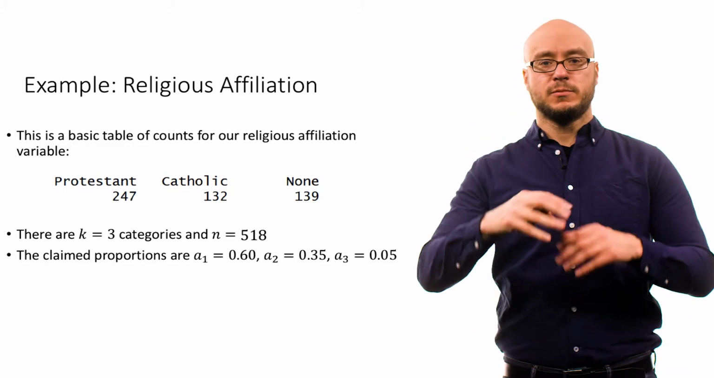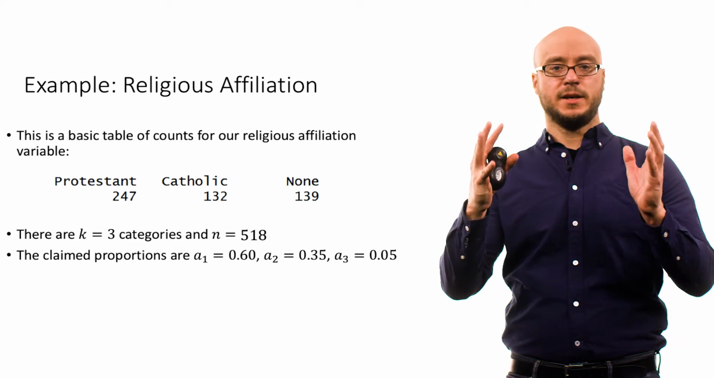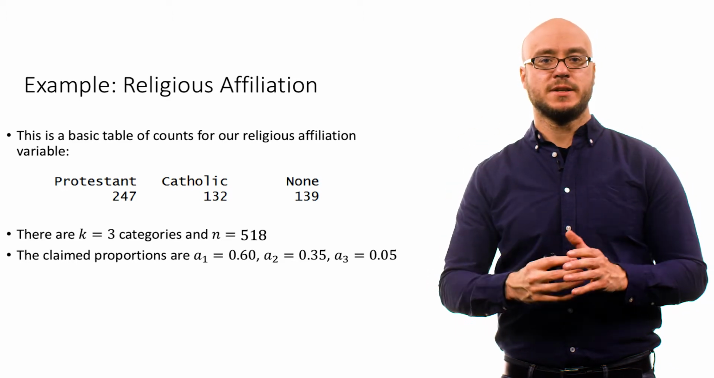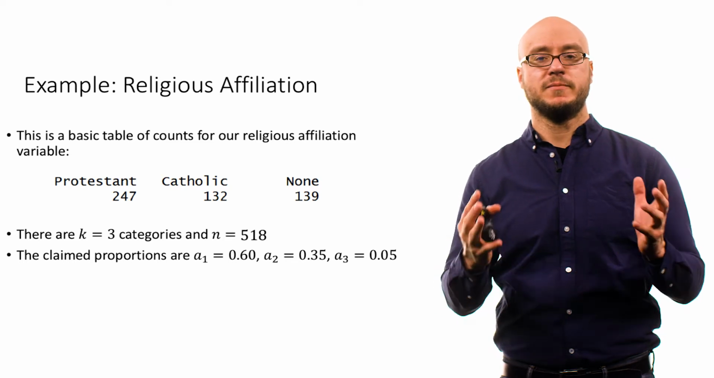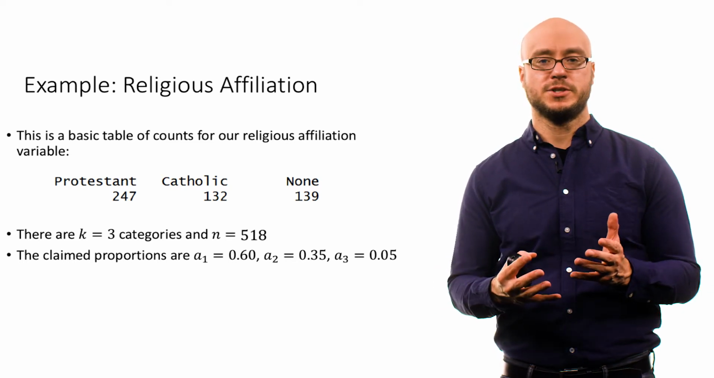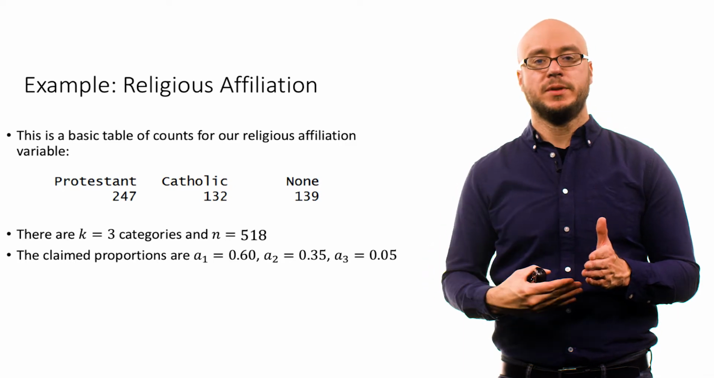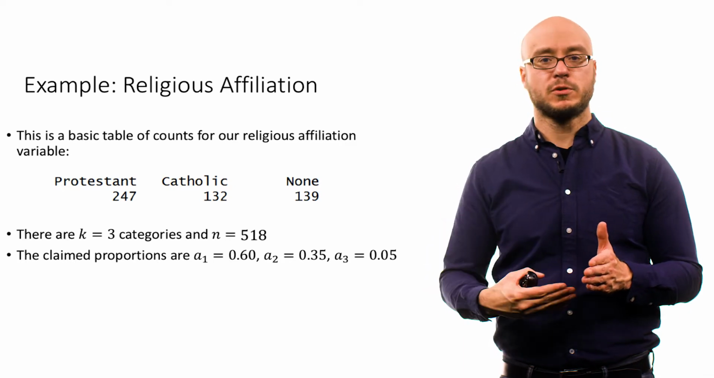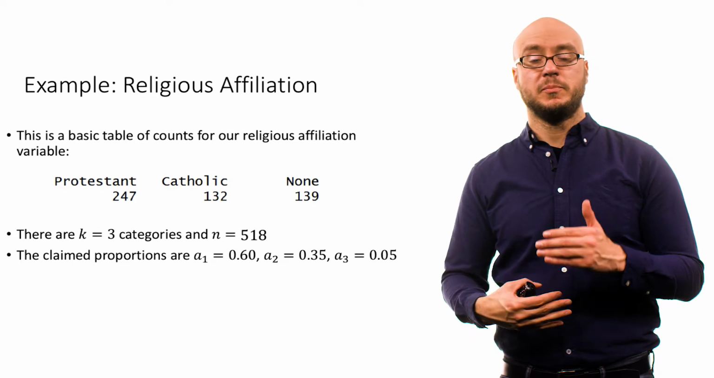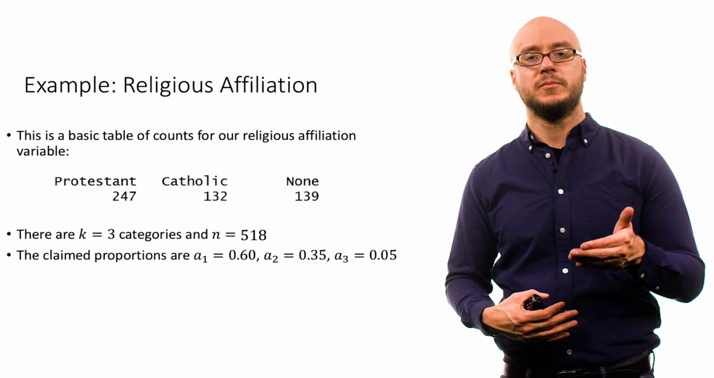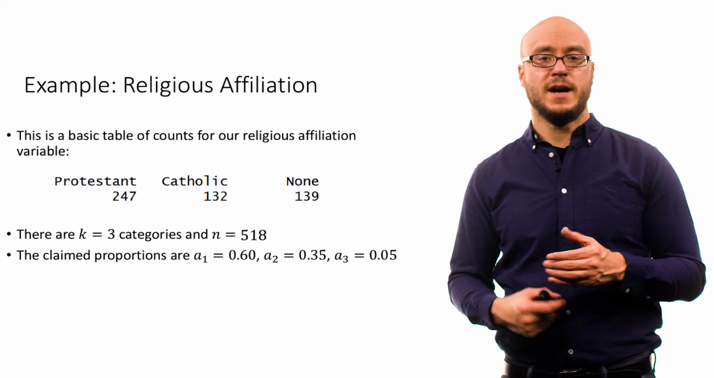Our armchair religious studies scholar, he's claiming in his ivory tower that there are 60% Protestants, 35% Catholics, and 5% young people who don't have religious affiliation. You can think of this as really a probability distribution because he's talking about proportions. So the probability of being Protestant is 0.6, the probability of being Catholic is 0.35, and the probability of having no religious affiliation is 0.05.